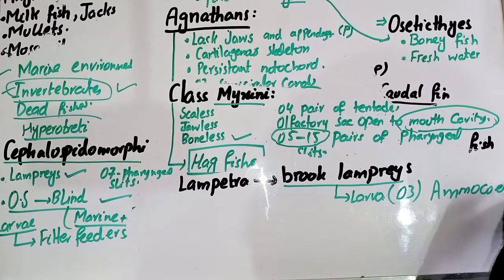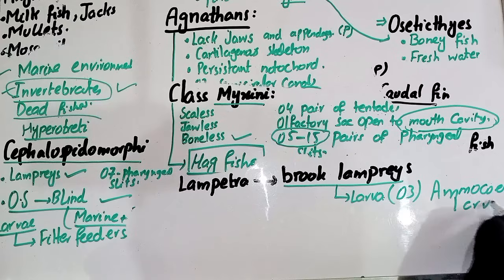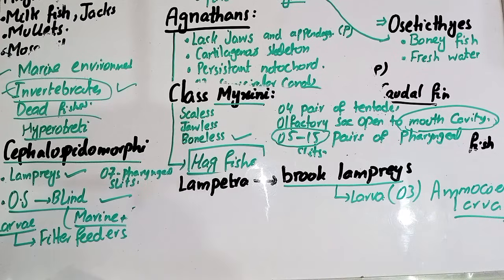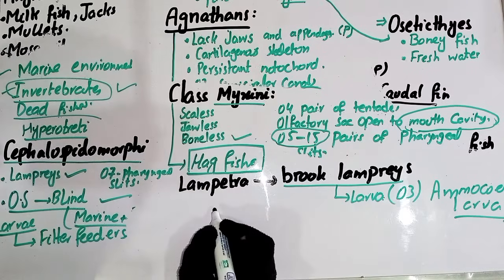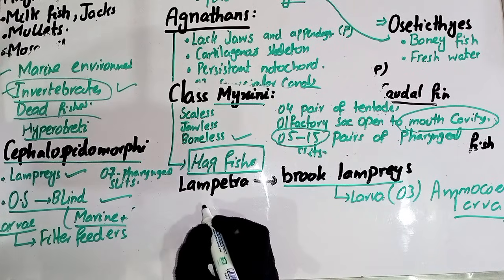So here we discuss the ammocoete larva. Ammocoete larva is present in them. One unique feature of the fishes is that they also show locomotion.